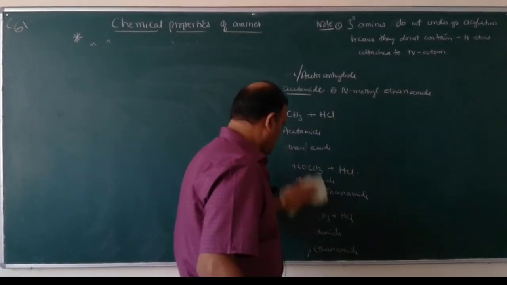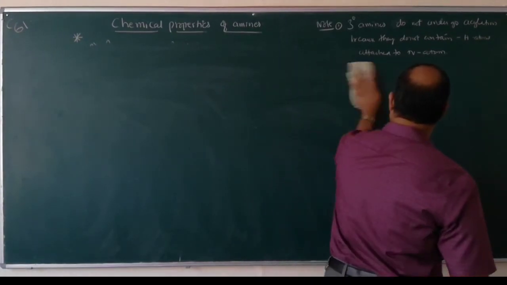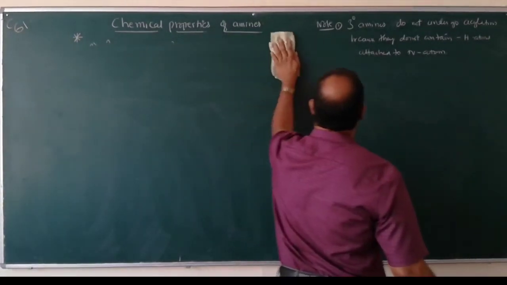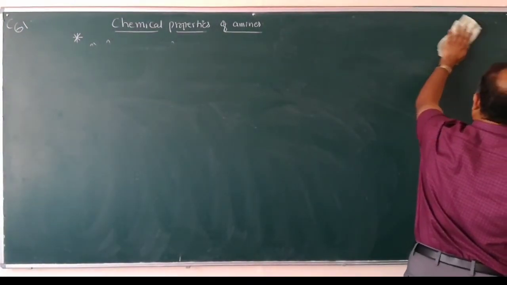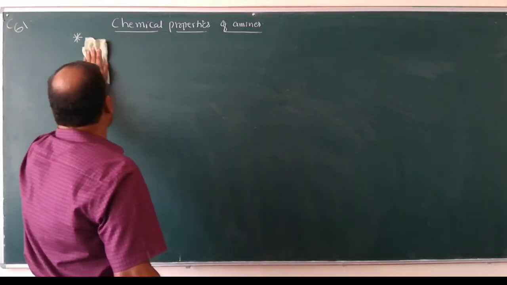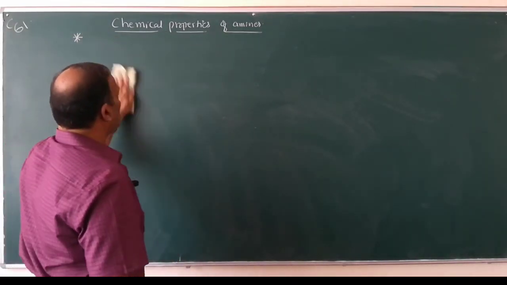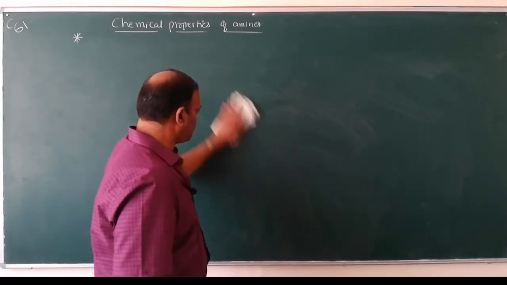Tertiary amines do not give acetylation or acylation. Why? Because tertiary amines do not contain any hydrogen atoms attached to the amine group. Therefore, they do not show acylation or acetylation.